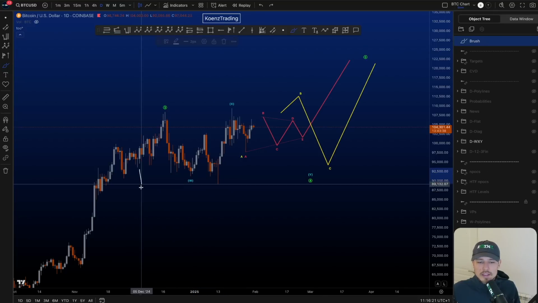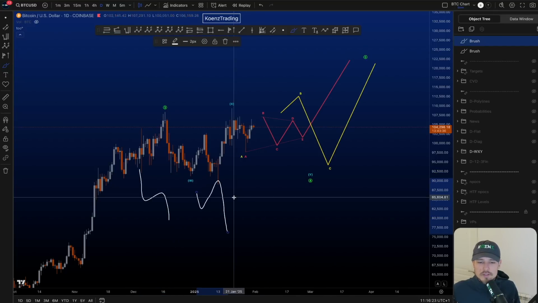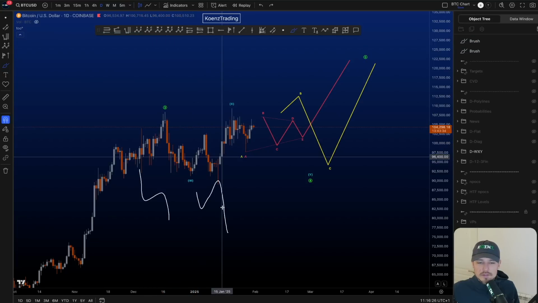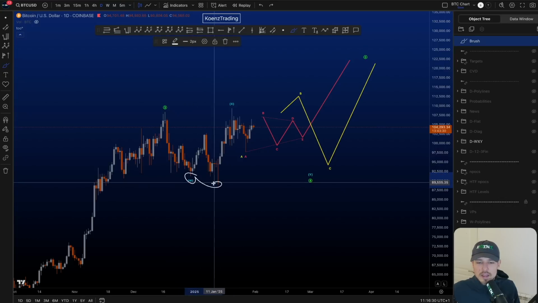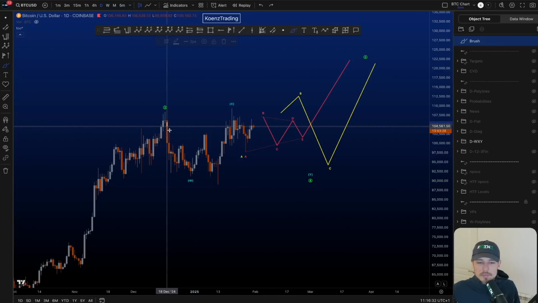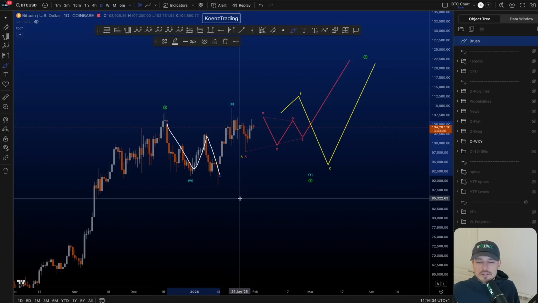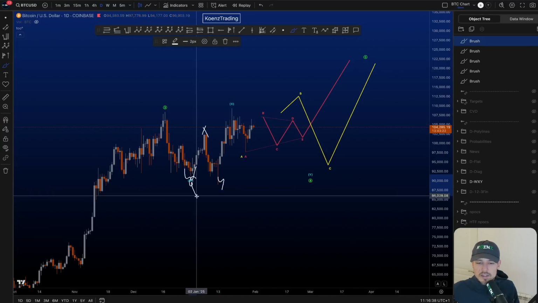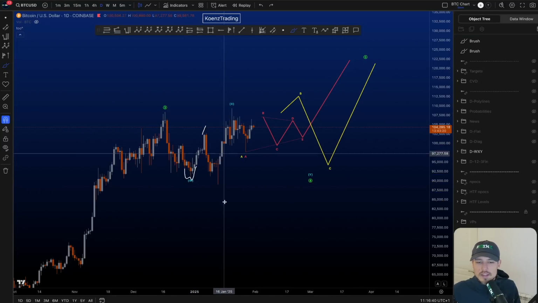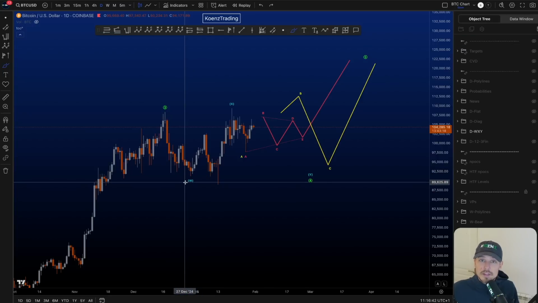Wave W can only be a zigzag or a flat. Now clearly, it is not a flat structure, so W has to be a zigzag, but we cannot finish W at this particular low here, because this move then counts as a double zigzag, which would be a WXY inside the blue W, but a wave W cannot be internally a WXY double zigzag.